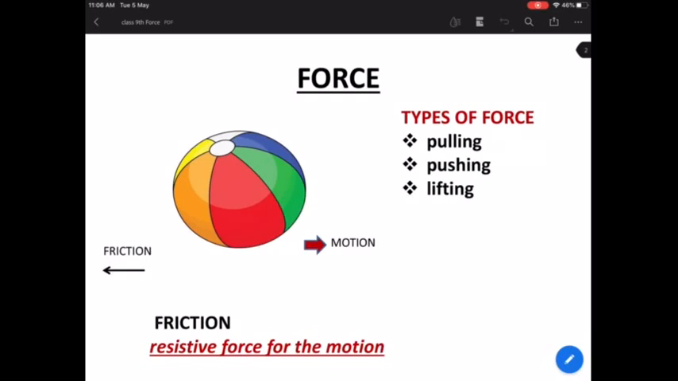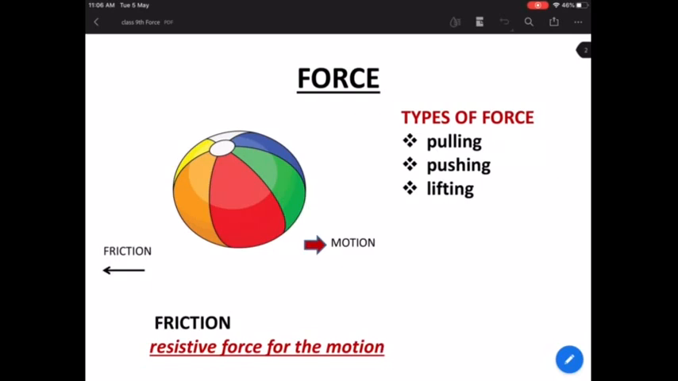anything. Sometimes when we apply some force on an object, it can be a pulling force, it can be a pushing force, it can be a lifting force. So when we apply force, the object moves. We also learned in the previous classes that when we apply force, the object can change its shape, the object can change its speed, the object can change its direction, the object can also change its state of motion.